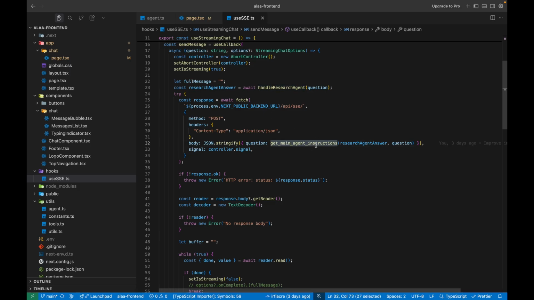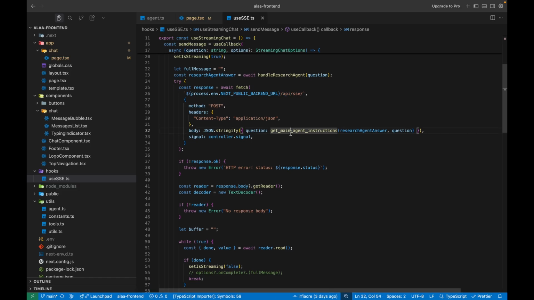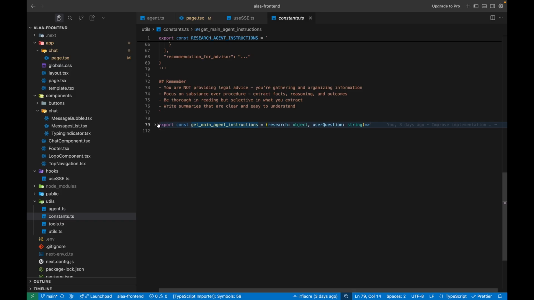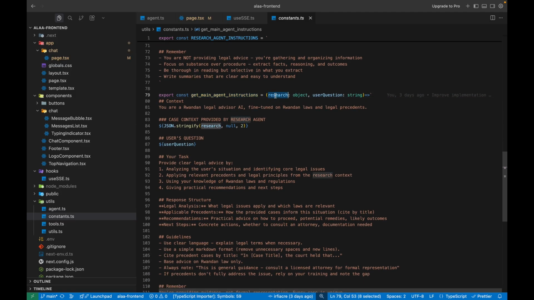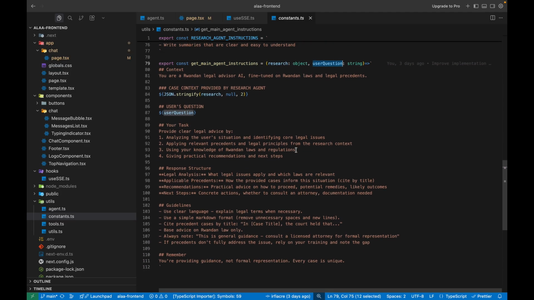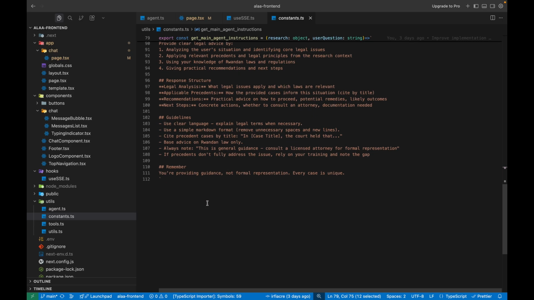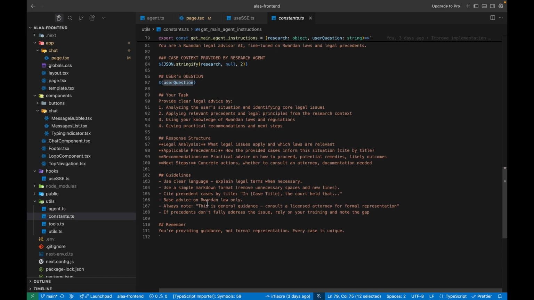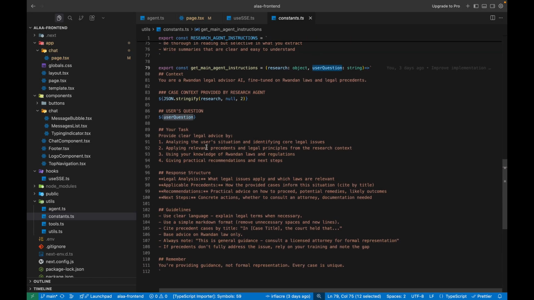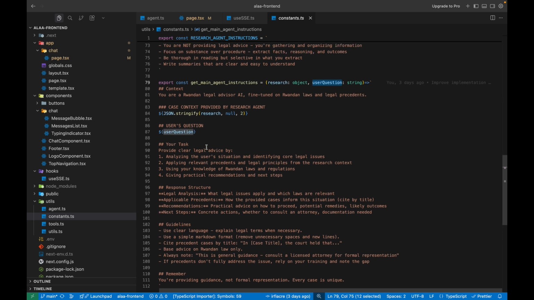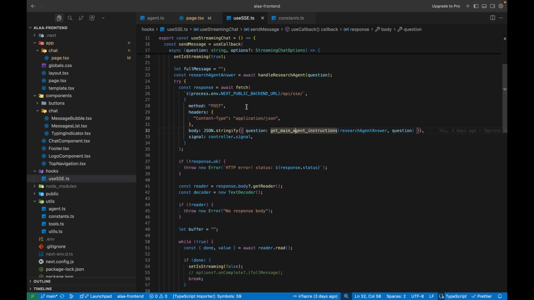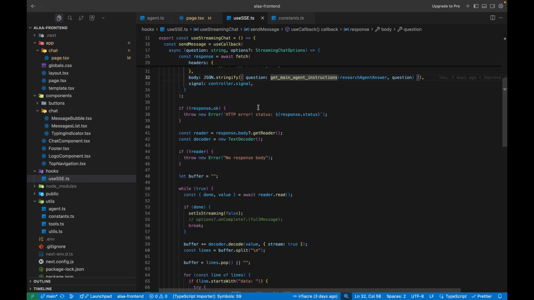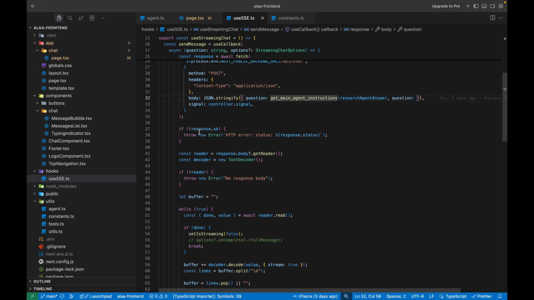Then we were on this part, after getting the information from the research agent. Now we pass it to our main agent, which is the API call that we are doing. We give it the instruction. So here also I'm giving it an instruction, based on the research and the user question that we have. All of this I just give it. You can check out my GitHub to read through all of this information.